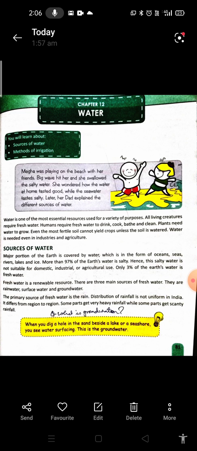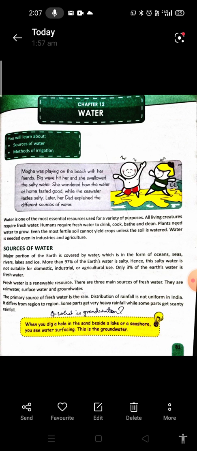Distribution of rainfall is not uniform in India. It differs from region to region. Some parts get very heavy rainfall while some parts get scanty rainfall. Now, the rainfall varies from one place to another depending on the landform and the situation of that area, whether it is a coastal area or a plateau region or a mountain area. The rainfall depends on the geography of that area.